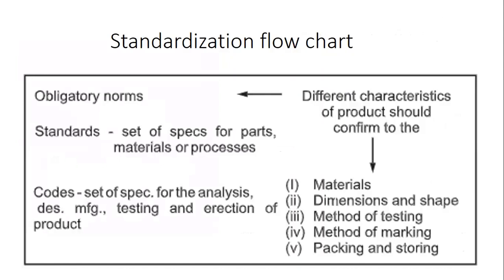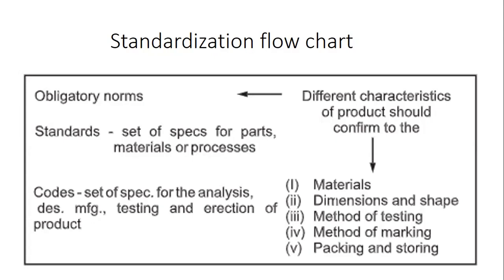The product should conform to the materials, dimensions and shapes, method of testing, method of marking, packing, and storing as mentioned in the standard. So these obligatory norms you have to follow. Then only the characteristics of the product will conform to the 5 criteria which are mentioned over there.